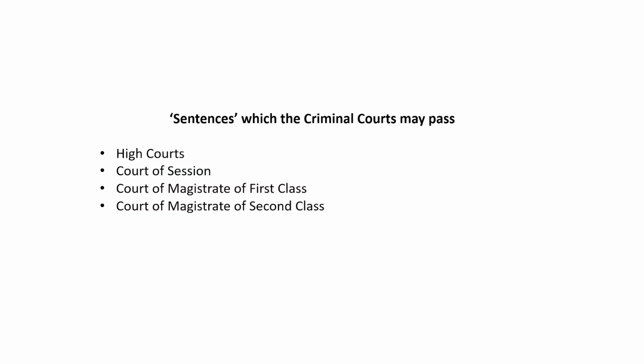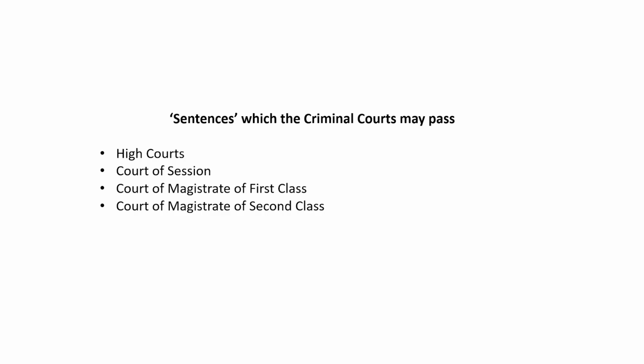Now, let us see the sentences which the criminal courts may pass. And when I say criminal court and sentence, again the idea would be of the High Court, Court of Session, Court of Judicial Magistrate first class, Court of Judicial Magistrate second class, and as I discussed earlier, the Executive Magistrate would be absent here from sections 22 and 23.